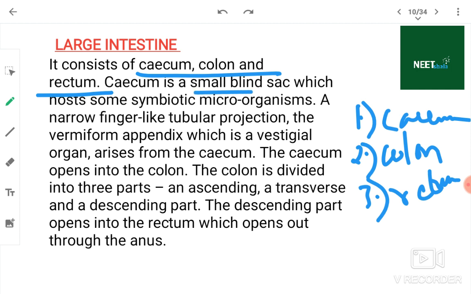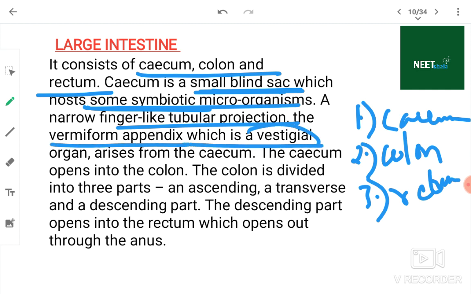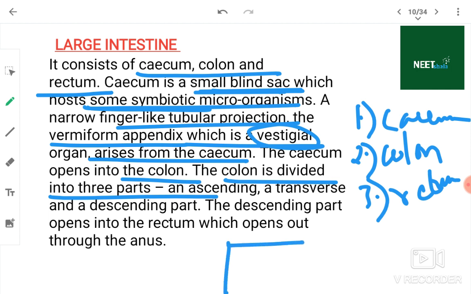The cecum is a small blind sac. Why? Because it hosts some symbiotic microorganisms. A narrow finger-like tubular projection, the vermiform appendix, which is a vestigial organ, arises from the cecum. The cecum opens into the colon. The colon is divided into three parts: an ascending, a transverse, and a descending colon. The descending part opens into the rectum, which opens out through the anus.